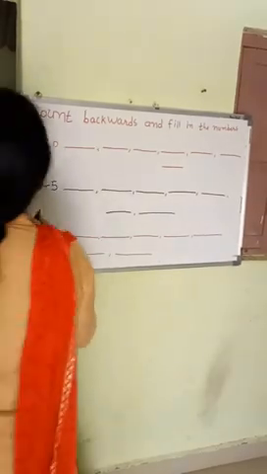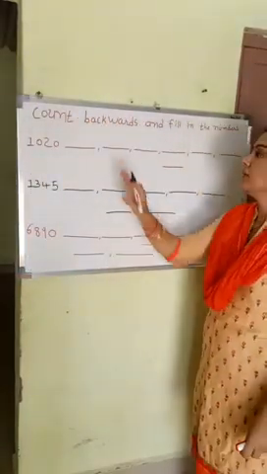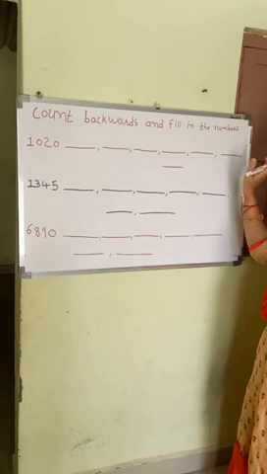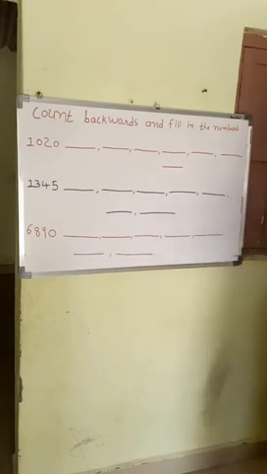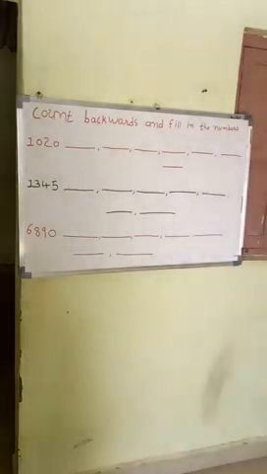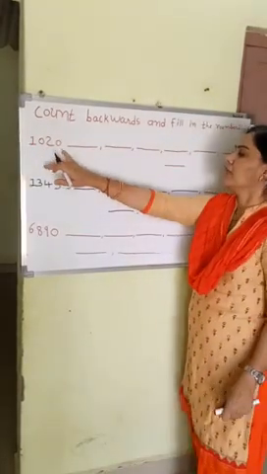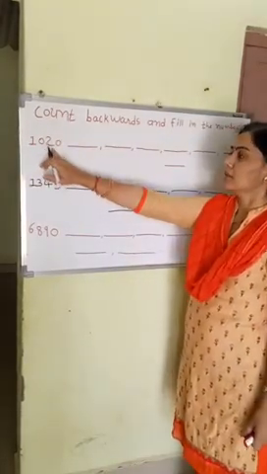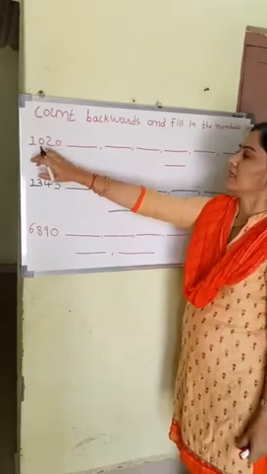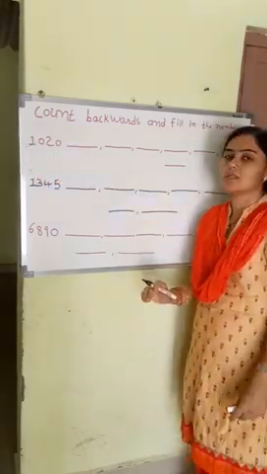Next exercise, on page number 15: count backward and fill in the numbers. First, 1,020 is given.